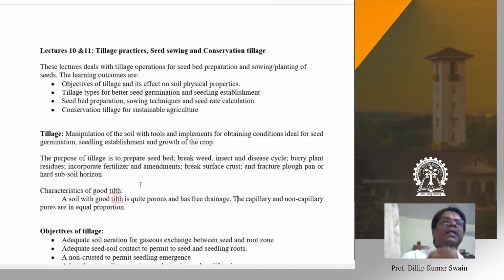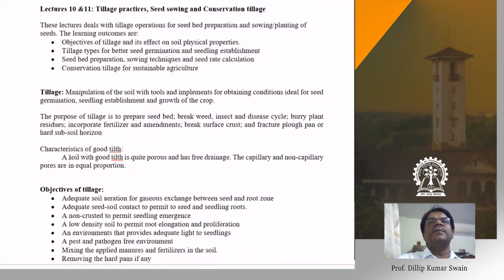So the purpose of tillage is to loosen the soil, that means to have a good tilth. What is tilth? Tilth is a physical condition of the soil where we have an equal proportion of capillary and non-capillary pores. Through tillage operations, we increase the soil porosity, decrease the bulk density. At the same time, the distribution of capillary pores and non-capillary pores. Capillary pores can hold water, non-capillary pores are the air-filled pores where water cannot be retained. The soil is a good soil if you have an equal percentage of capillary and non-capillary pores.